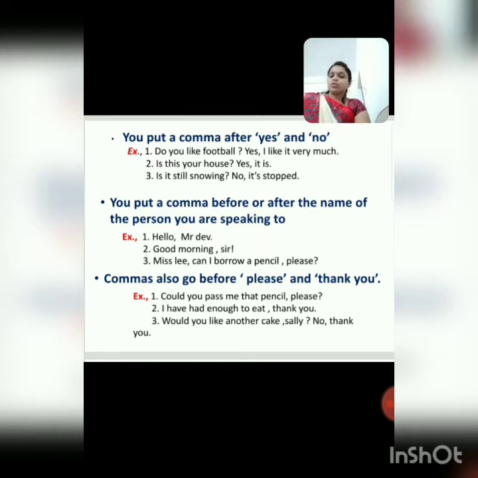Next rule: commas also go before please and thank you. Before please and thank you we have to put a comma.